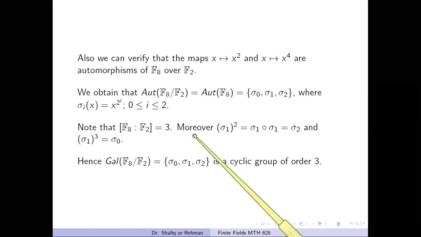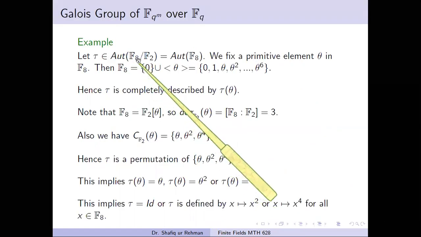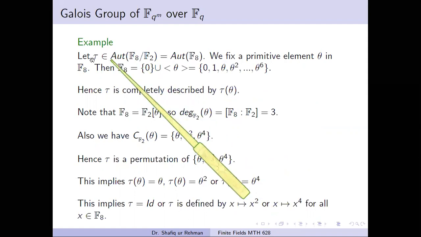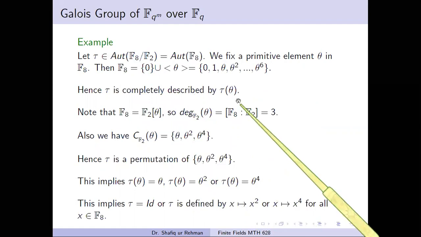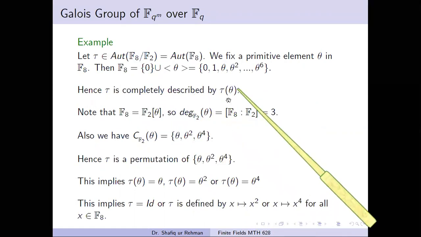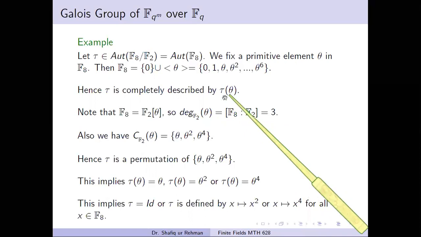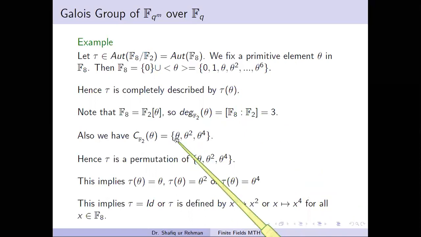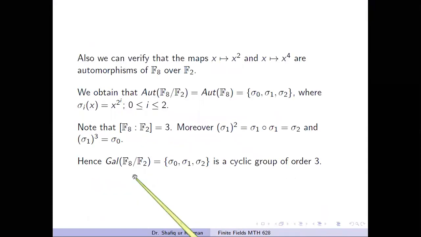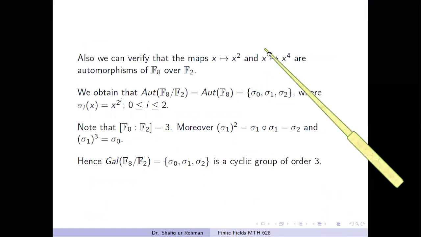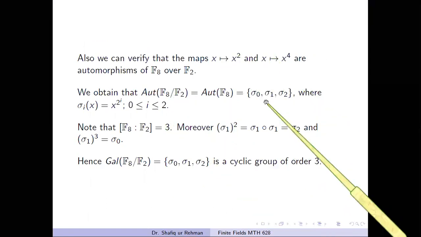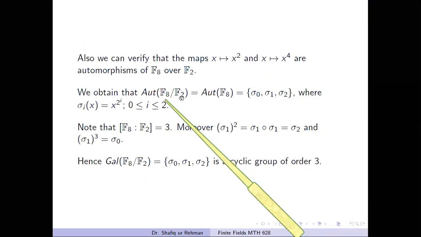So we find all the automorphisms of the field F8 over the field F2. We suppose that tau is an automorphism, and then we have to decide the image of theta. From the previous theorem we know that if tau is an automorphism, then tau of theta must be some conjugate of theta, and we have only three choices for the conjugate of theta, so we have three mappings. And the important thing is that if we take these mappings, they are actually automorphisms of F8. So these are the only mappings which are automorphisms of F8 over F2.